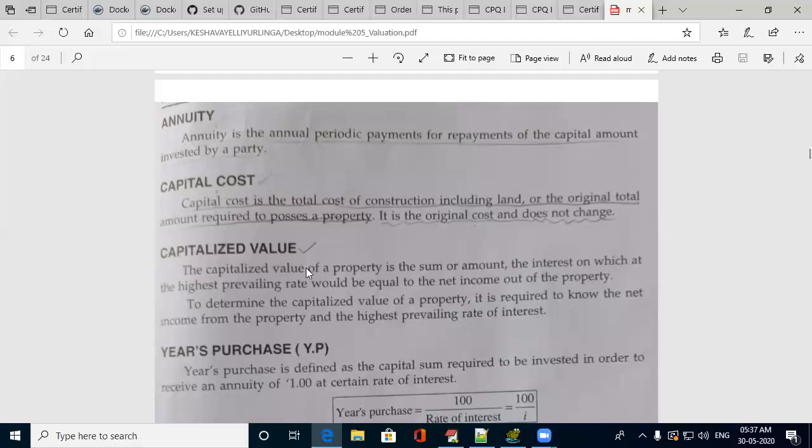Capitalized value, this is the difference. Here it says the difference between the cost and the value. This capitalized value is the value of the property at a particular time. It includes everything. That means it may be the interest on which the highest prevailing rate. It's nothing but the value of a particular property at a particular time, which keeps varying. It includes many things. Capital cost is the total cost required to possess a property. It is a constant.